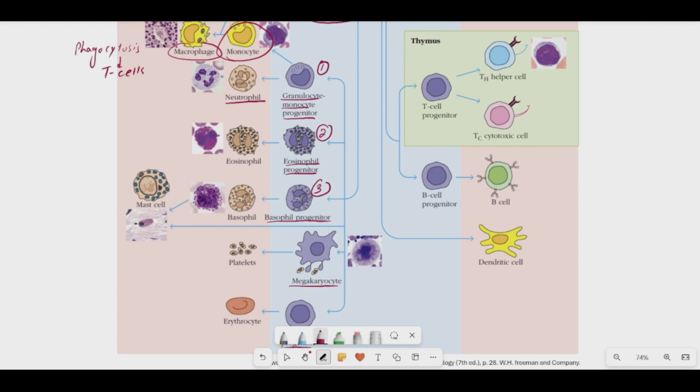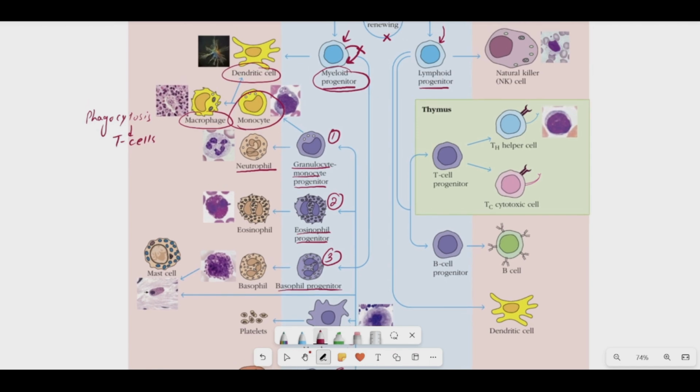Number 3, basophil progenitor, then the megakaryocyte progenitor, and the erythrocyte progenitor cell. All of these progenitor cells will give rise to their own different types of cells. For example, the granulocyte monocyte progenitor will give rise to neutrophils as well as monocytes. Similarly, monocytes, when they get into the tissues, differentiate into macrophages and dendritic cells, performing specific functions.